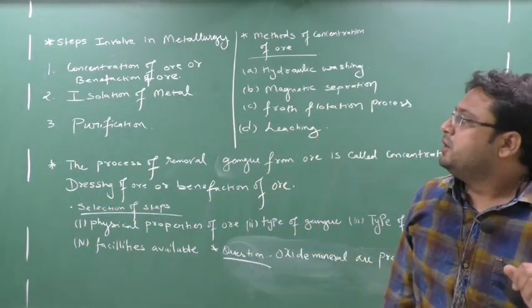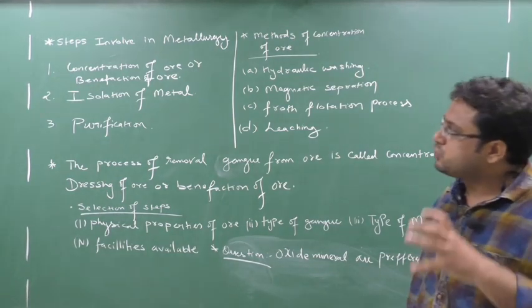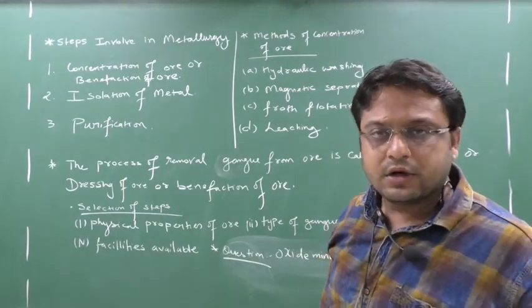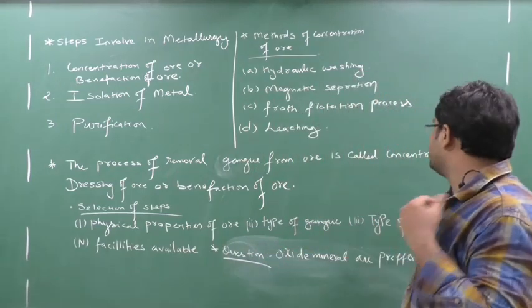I will discuss this. So the first step is concentration of ore or benefaction of ore, next is isolation of metal, and third is purification. Now we are going to study in detail about concentration of ore.